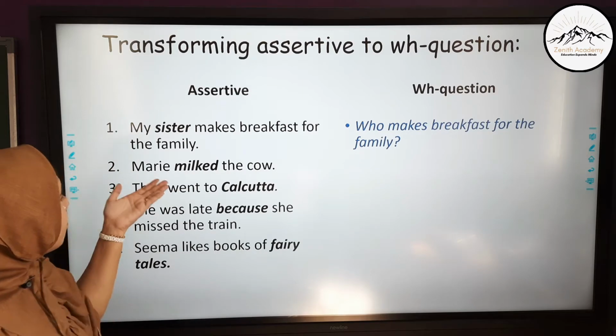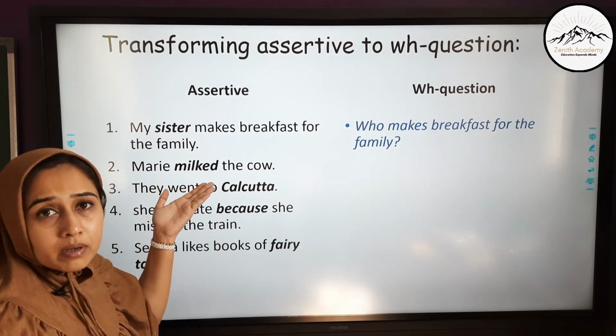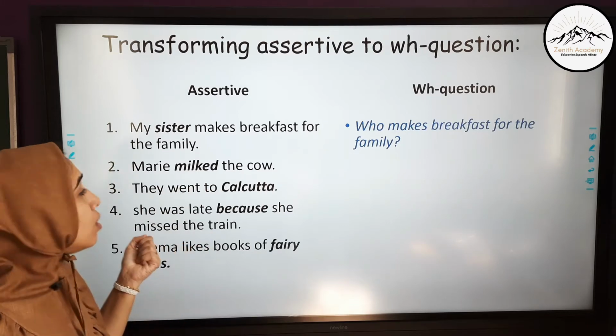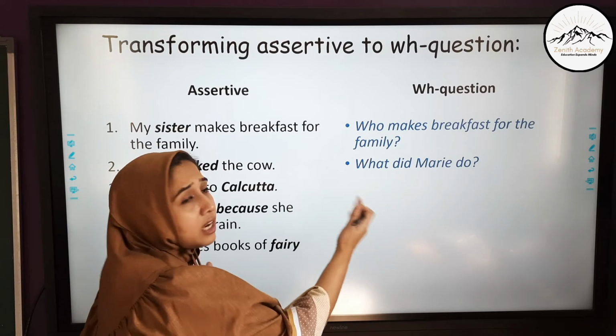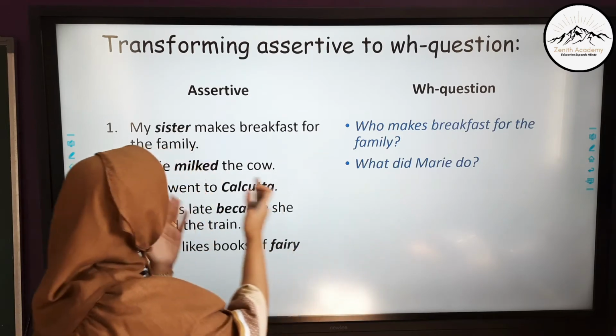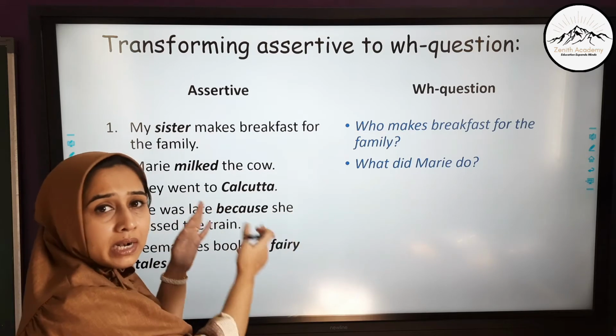Next one is, Mary milked the cow. Now milked is the verb, the process of milking the cow. So Mary milked the cow. So the question becomes, what did Mary do? So the answer you get over here is milked. What did Mary do? Mary milked the cow.